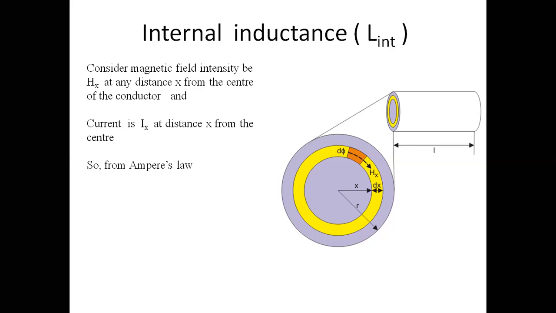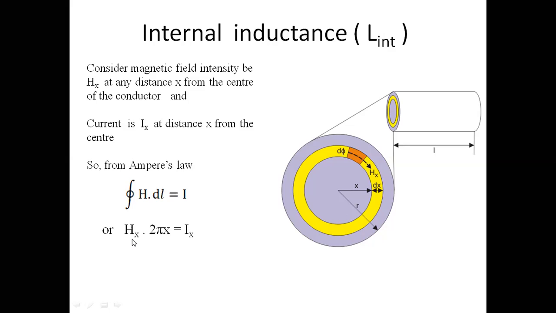So from Ampere's law, we can write the closed integral of H dl equals I. From this expression, we can write Hx, the magnetic field intensity at distance x, dot 2 pi x, that is the periphery of the inner circle, equals Ix. So this is the relation.